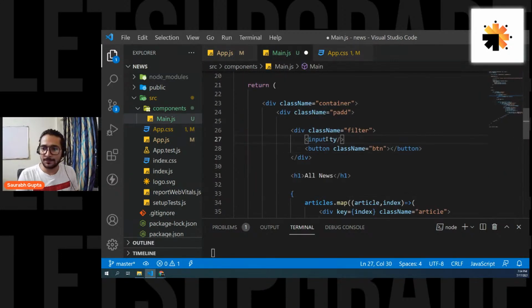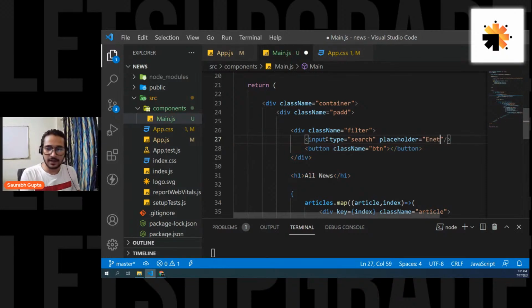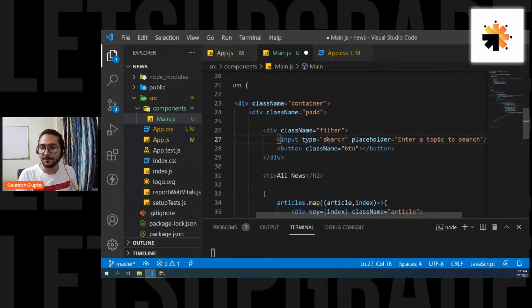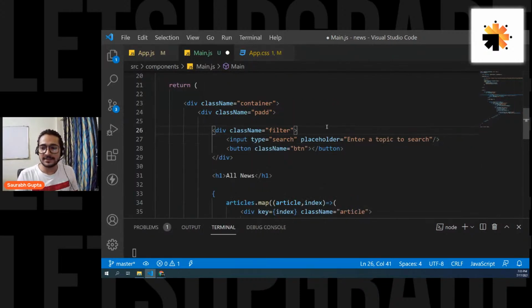So type equals search and placeholder equals anything like enter a topic to search, something like that. Save it, and let's see if we get it.